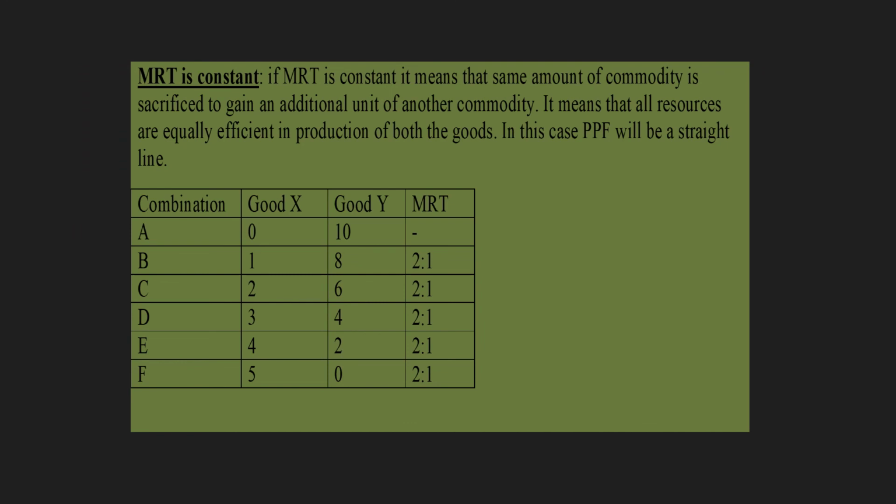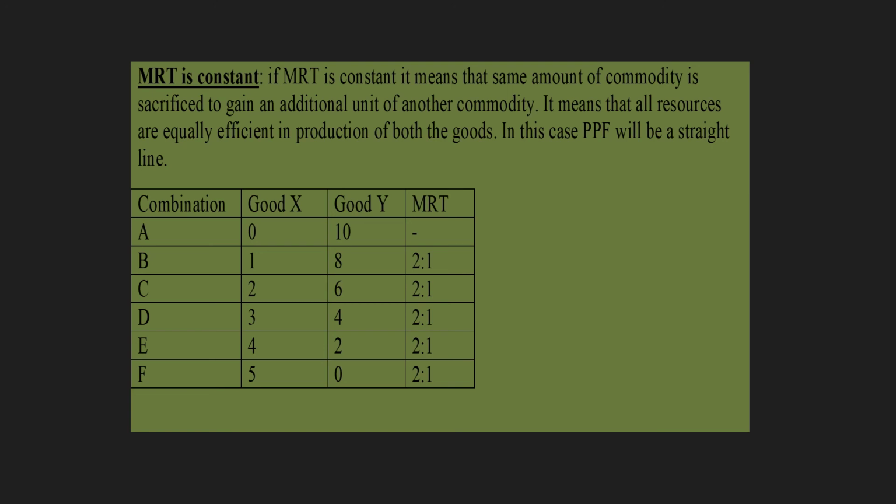MRT is constant, it's a case. If MRT is constant, it means that the same amount of commodity is sacrificed to gain an additional unit of another commodity. It means that all resources are equally efficient in the production of both goods. In this case, PPF will be a straight line.